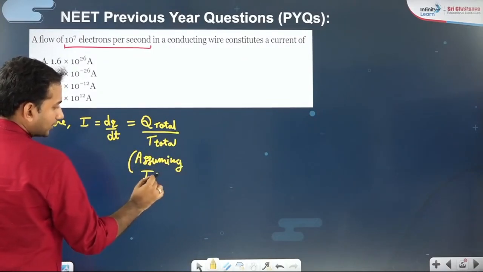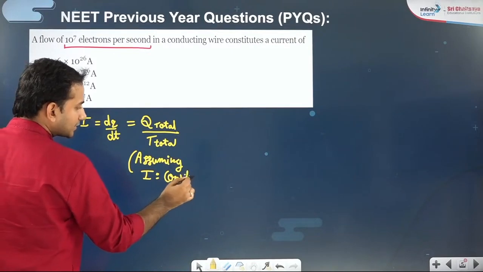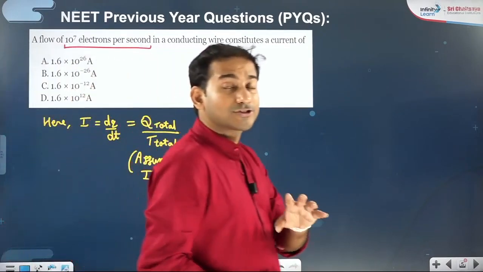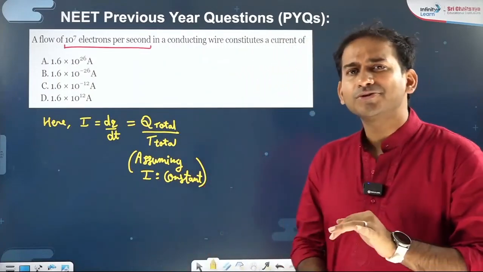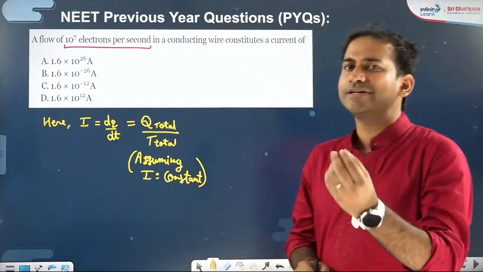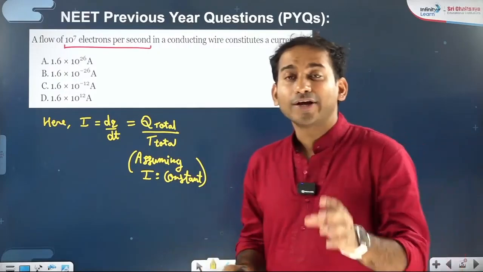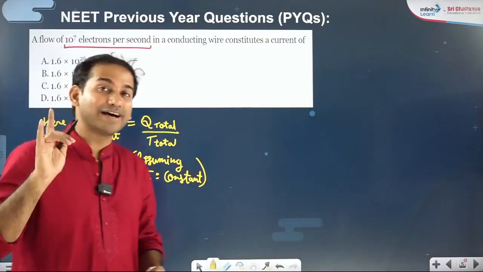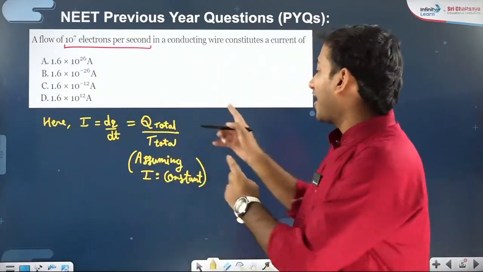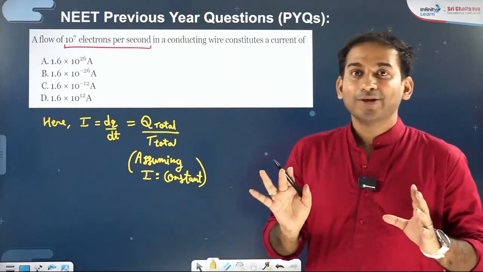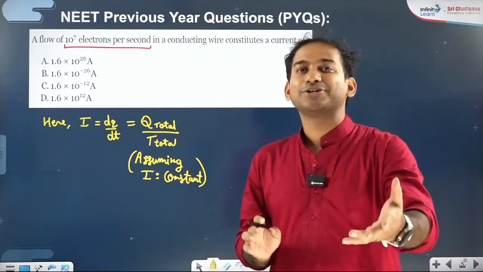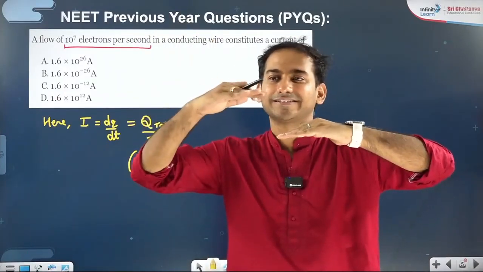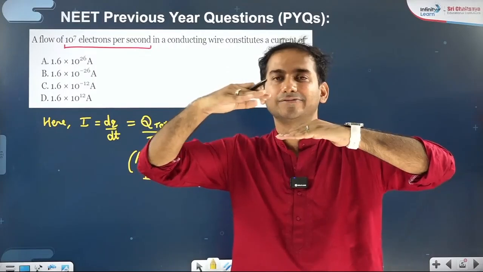Why can you assume current is constant, sir? Because variation of current is not given to you. Now how will the charge and current variation be given to you? Wait for a while, give me 2 minutes, I'll explain the entire involvement of differentiation and integration also. But before that, we would like to see how the NEET PYQ is coming. Whatever I am teaching you, the NEET level will be this, and our learning level here in the center will be this.